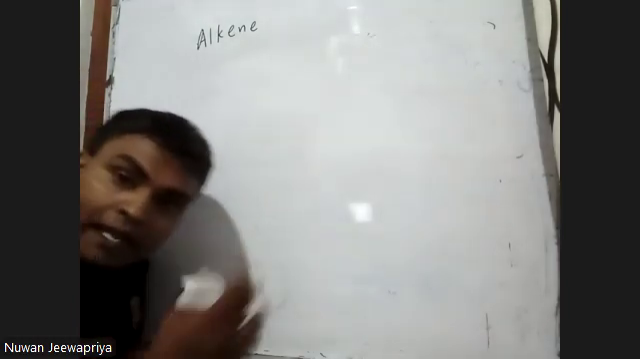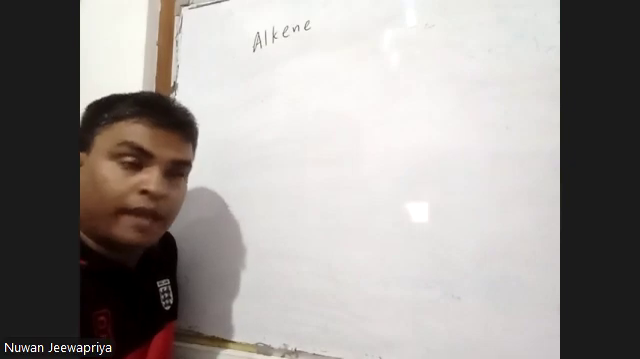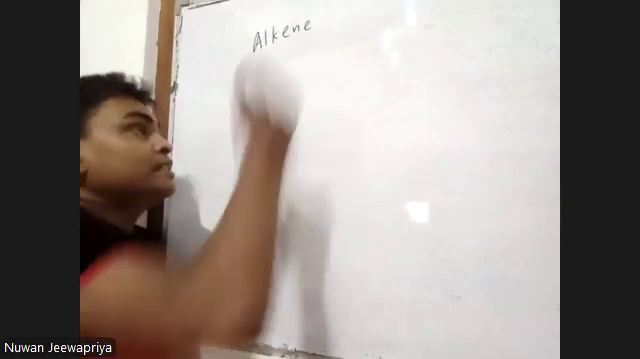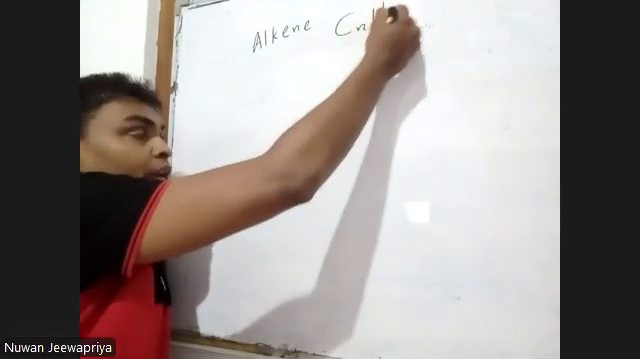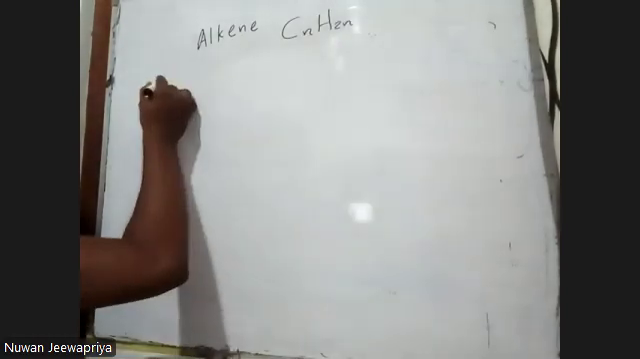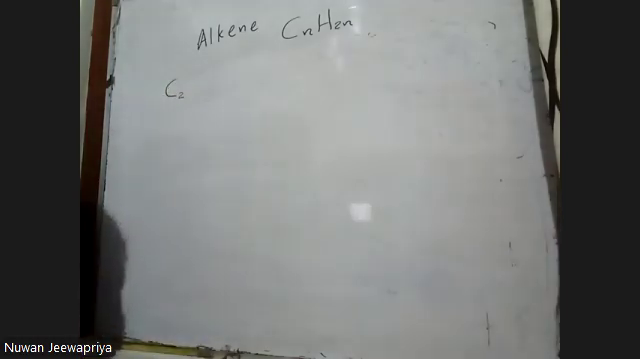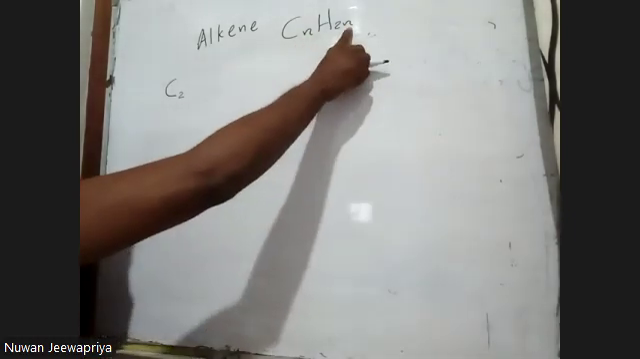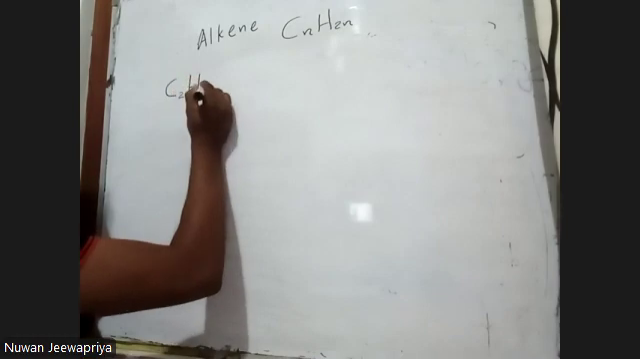Like earlier, the alkene homologous series also has a general formula. What is the general formula of the alkene homologous series? CnH2n. Okay. Now, the simplest member of alkene has two carbon atoms. Then CnH2n: how many carbon, two times that is hydrogen. And therefore the hydrogen is 4.